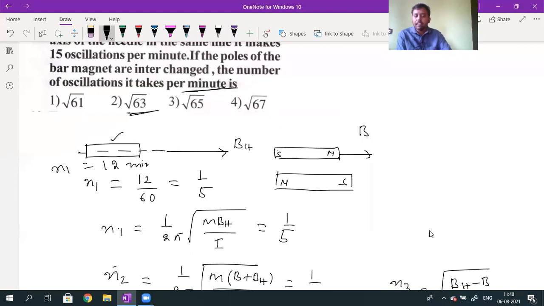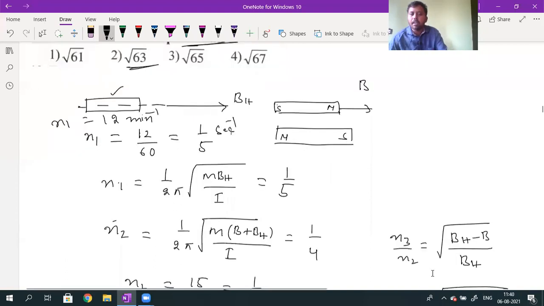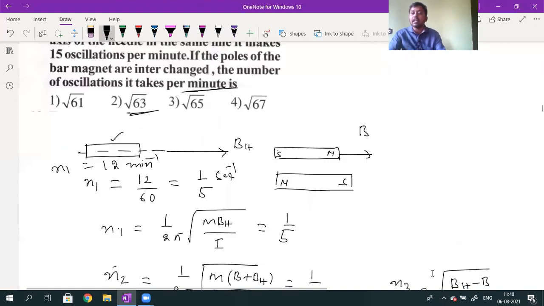When it is 12 per minute, it will be 1 by 5 per second, so minute inverse, here second inverse. You can also take N2, which is 1 by 4. If you take 1 by 4 also, the final answer should be converted into minutes.